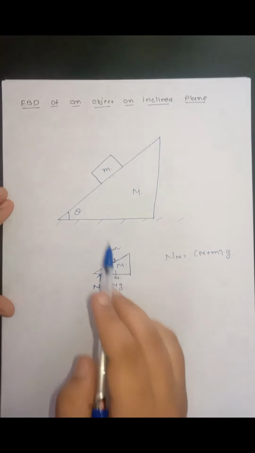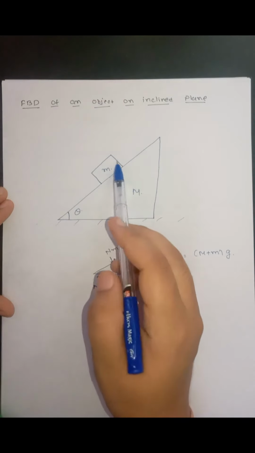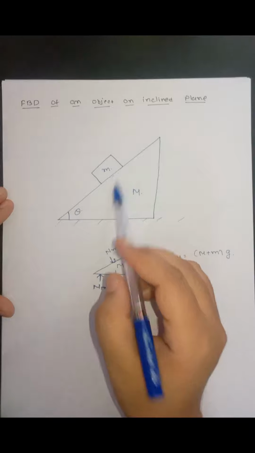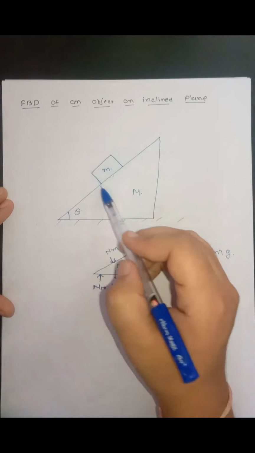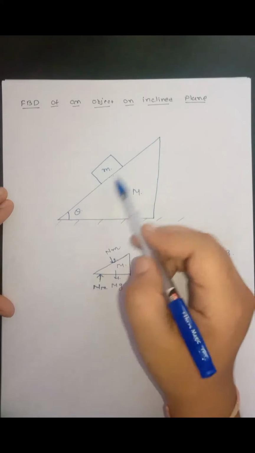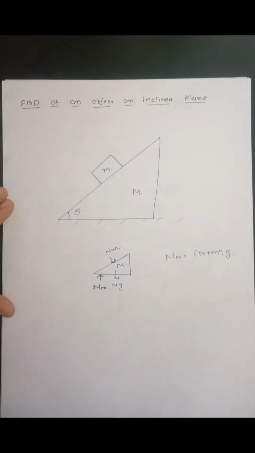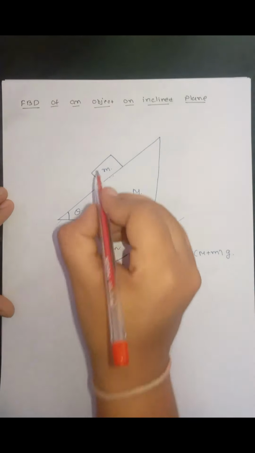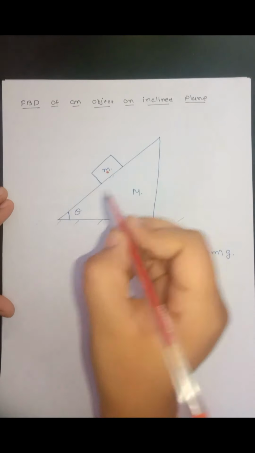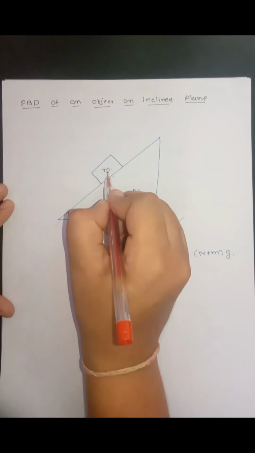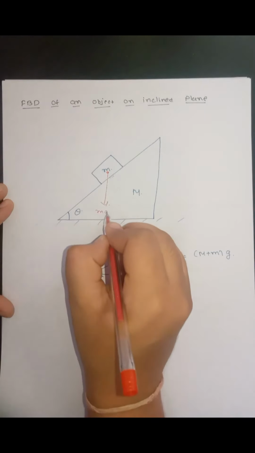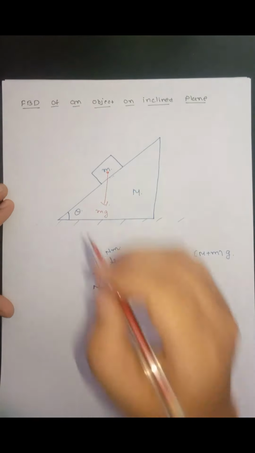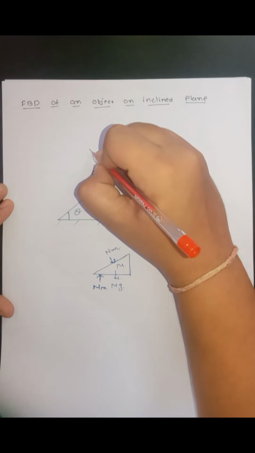Now let us draw the free body diagram of this block. For the reference of this inclined plane, we are writing all the forces on this plane only. Here the actual forces acting on the block are the gravitational force in the downward direction, that is mg, and the normal reaction.